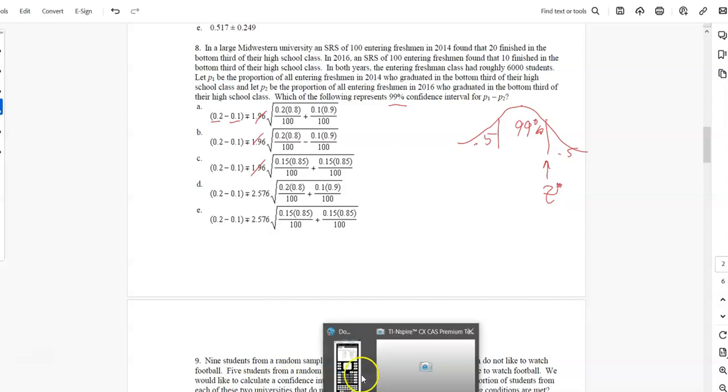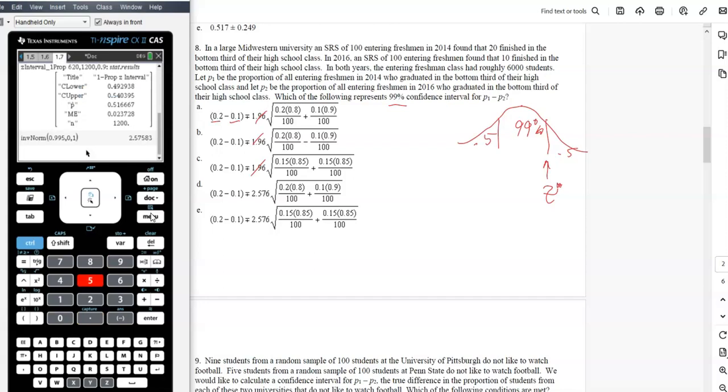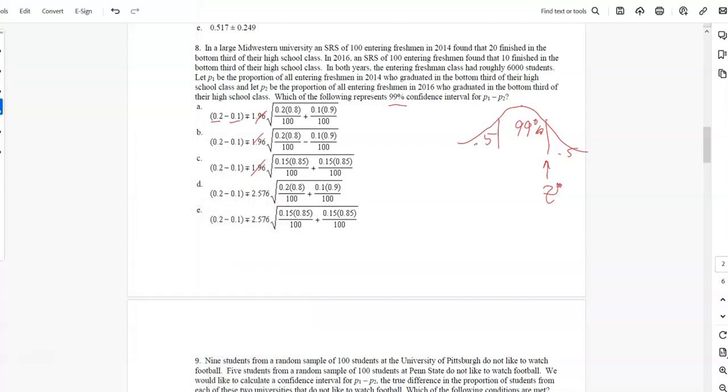So to figure that value out, you're going to go menu 653. The area is 0.995 to the left of the z critical value. Just leave that. 2.576. There you go. So that's where that number comes from.